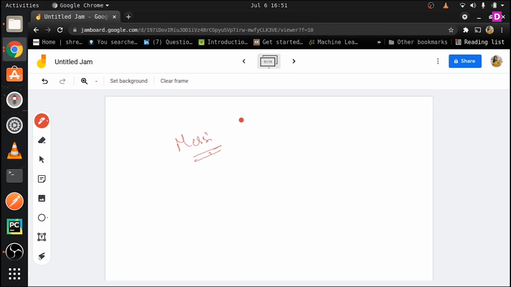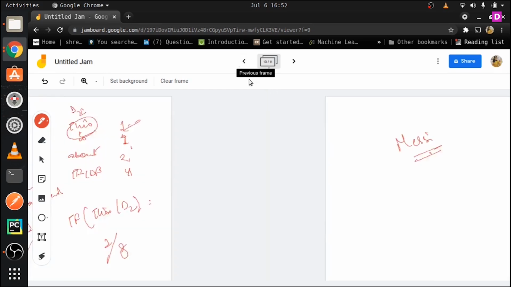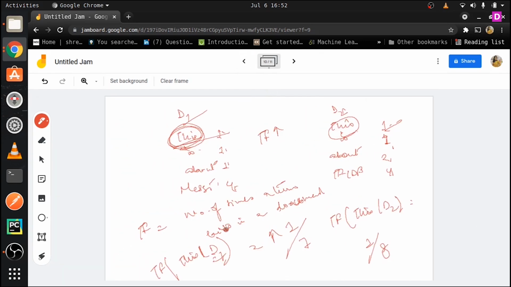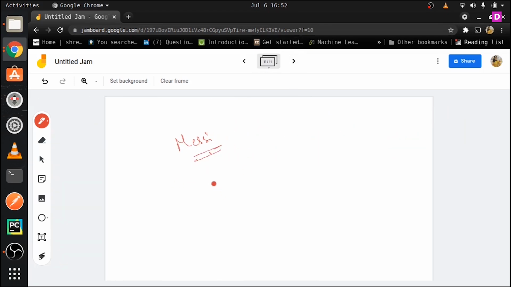So if you are searching about Messi, the chances that this document comes above in your search list is very high, because it is talking about this. So the term frequency basically means that if there is a word which is relevant, the word will appear many times, and the chances are that its term frequency is also increasing. All right, so that is what the whole thing is about.